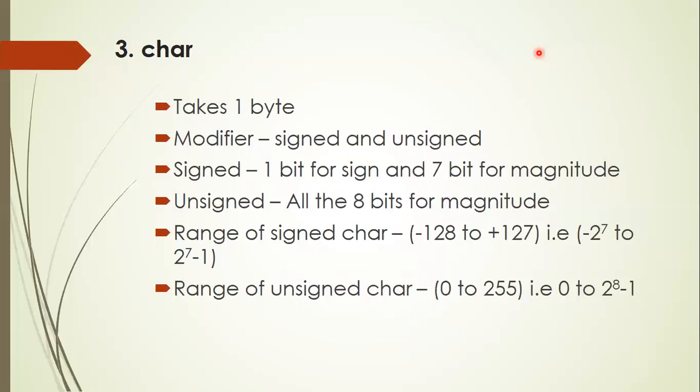Hence, the range of signed char is minus 128 to plus 127. Minus 128 is equal to minus 2 to the power of 7 and plus 127 is equal to 2 to the power of 7 minus 1. The range of unsigned char is 0 to 255, which is equal to 0 to 2 to the power of 8 minus 1.